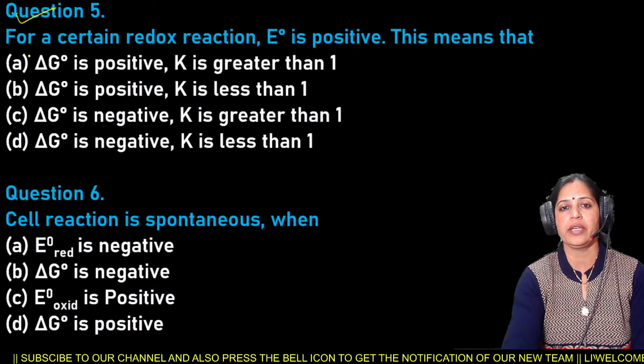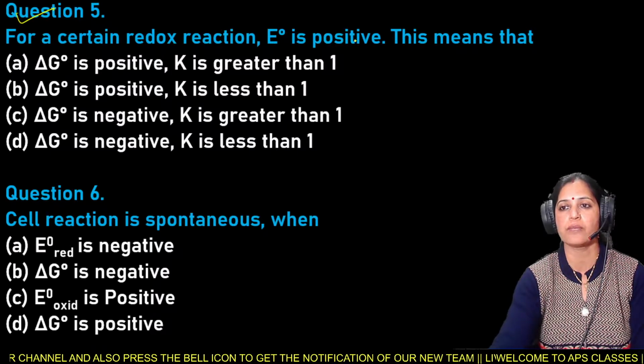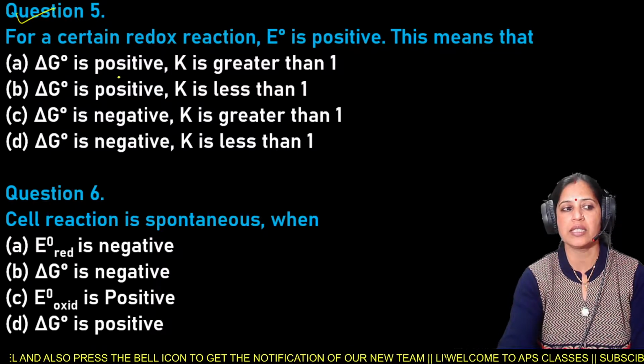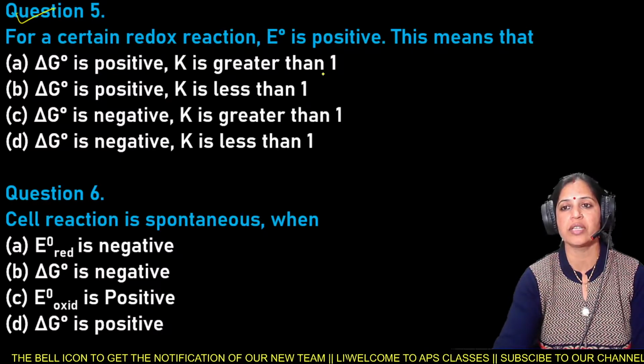Next is your question number 5. For a certain redox reaction, E naught is positive. This means that delta G naught is positive, K is greater than 1.